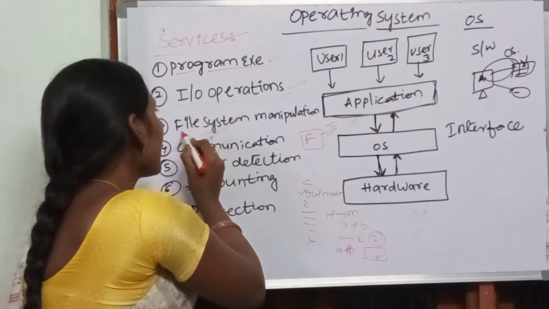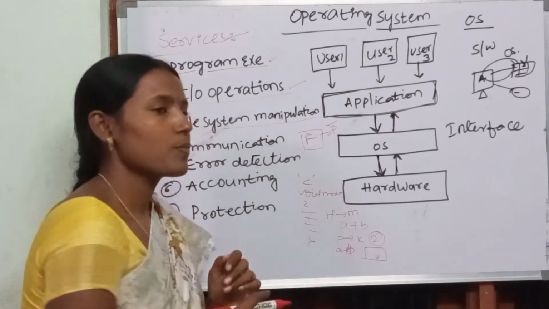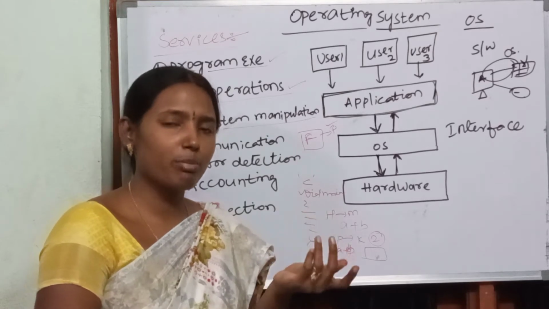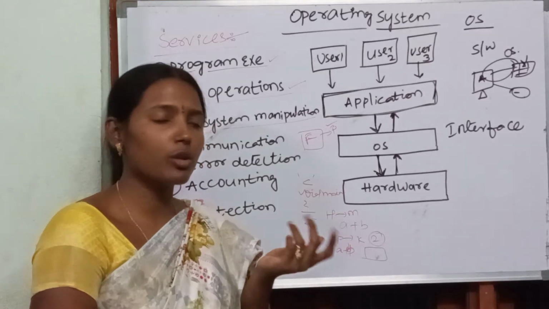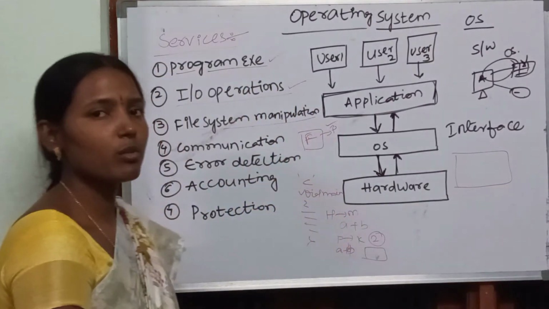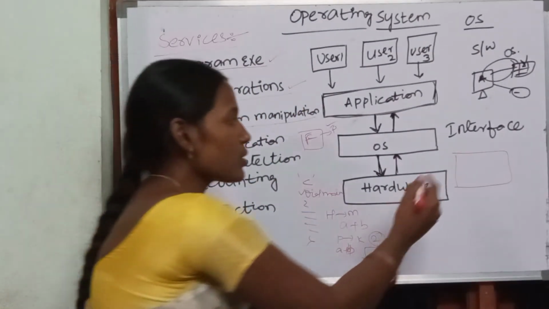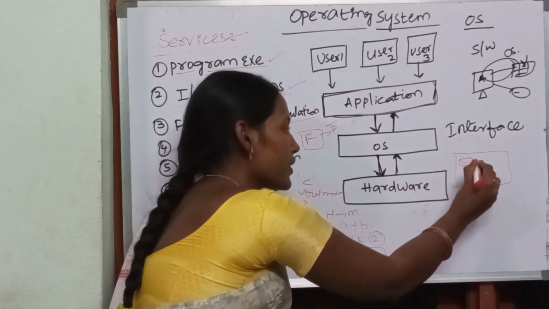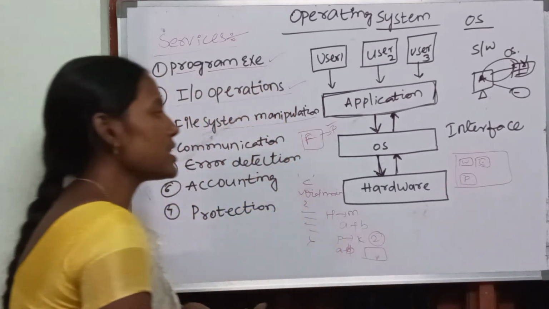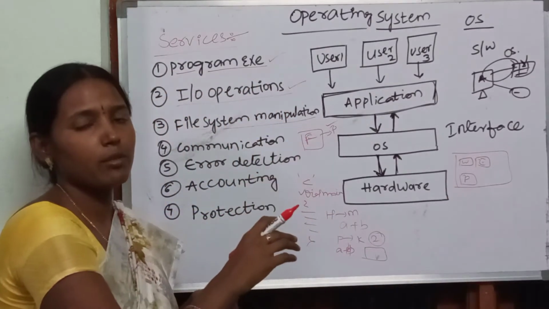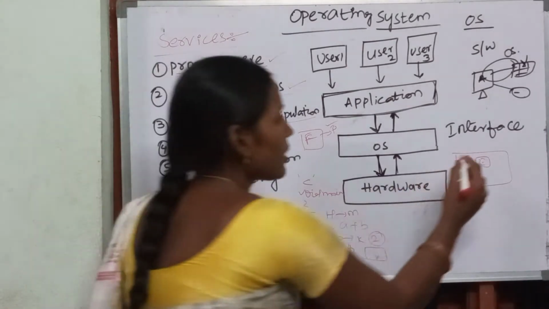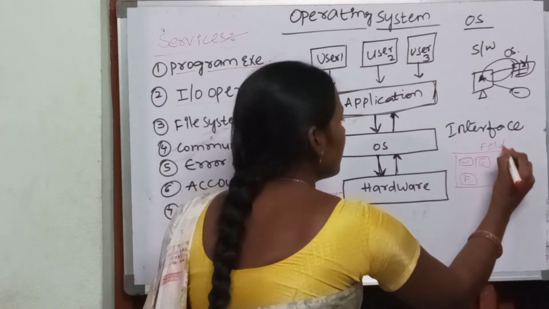Next we have file system manipulation. So what is meant by file? It may be a Word document, it may be Paint, it may be Excel, it may be a program. That means a collection of files. So consider this as a Word, this as an Excel, this as a program, right? So these are the different files we have. These files may be stored in a folder. That means all these files are stored in a folder.